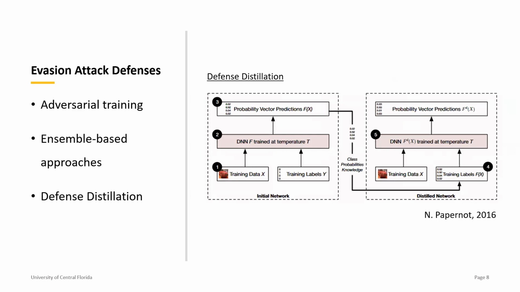Some common defenses against evasion attacks include adversarial training, which is essentially training the model using adversarial examples, and ensemble-based approaches, which is essentially using the predictions of multiple models rather than the prediction of one when classifying data, as well as model hardening techniques such as defense distillation, which can be seen in the image to the right and can be used to harden neural networks.